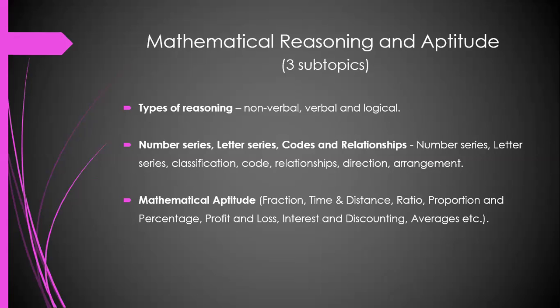Next subtopic is mathematical aptitude. Here we are completely related to the calculation part. In brackets they have mentioned it can be either fraction, time and distance, ratio, proportion and percentage, profit and loss, interest and discounting, averages, etc. So in the past attempts, they have asked on profit and loss. Sometimes it is asked on interest and discounting. Sometimes it is purely related to fractions and percentage.